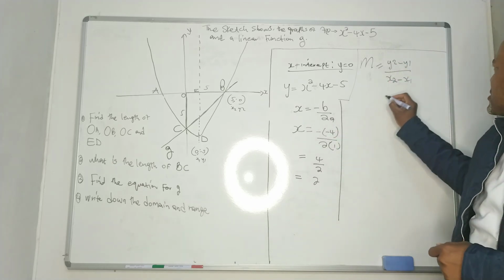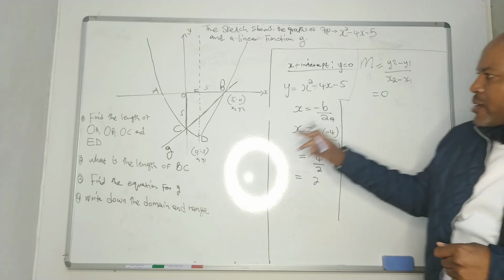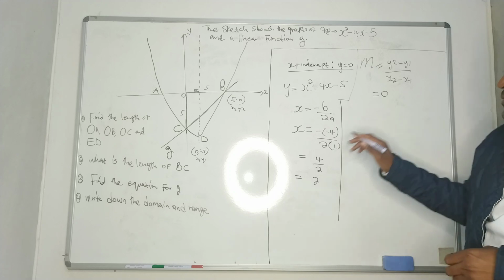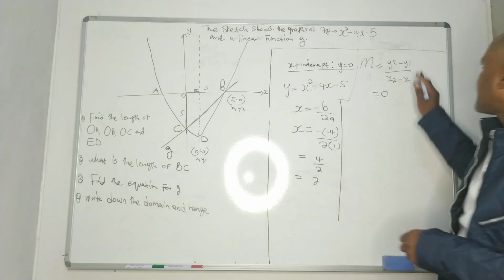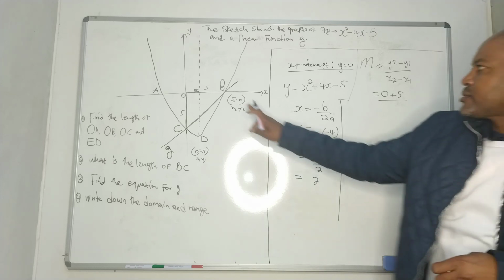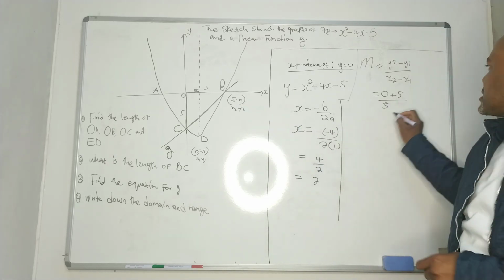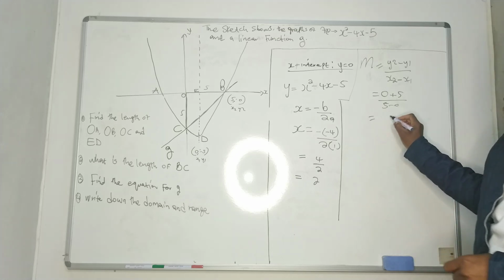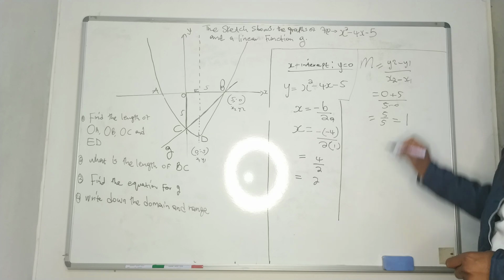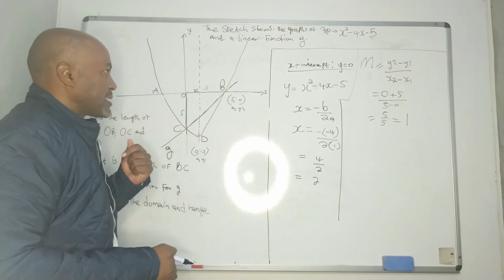Our y2 is 0. What is our y1? Y1 is negative 5, which will give us positive 5. What is our x2? X2 is 5. X1 is 0. Then 5 over 5, which is 1. So the gradient is 1. Okay, the gradient is 1.